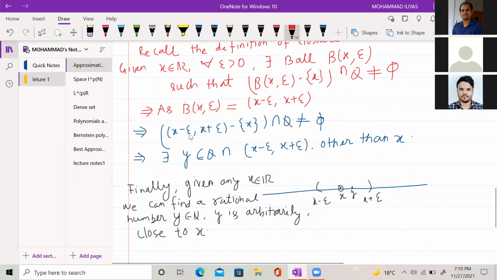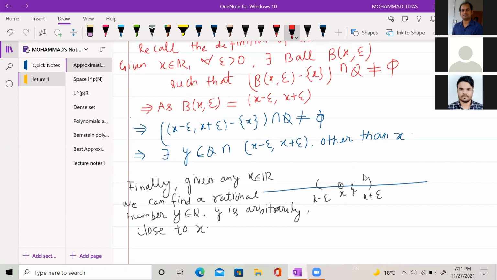So if you remove the point x from this interval, then the intersection with Q is non-empty. This means that there exists some y which is a rational number as well as lies in this interval, and is different from x. So this is the meaning of closure.